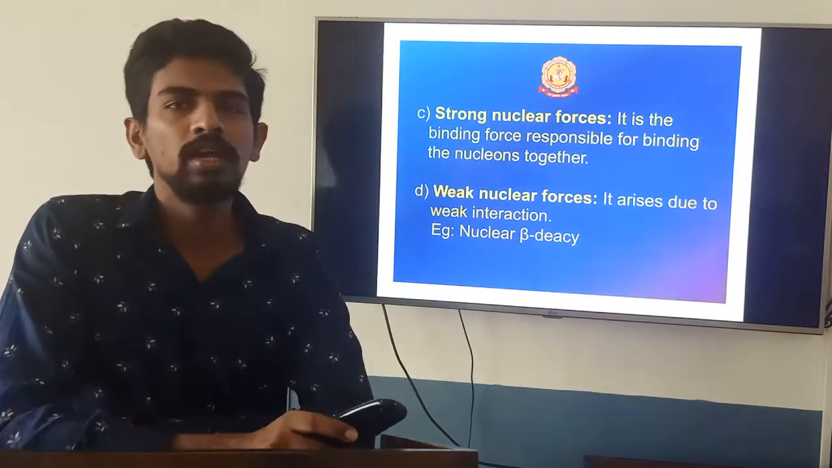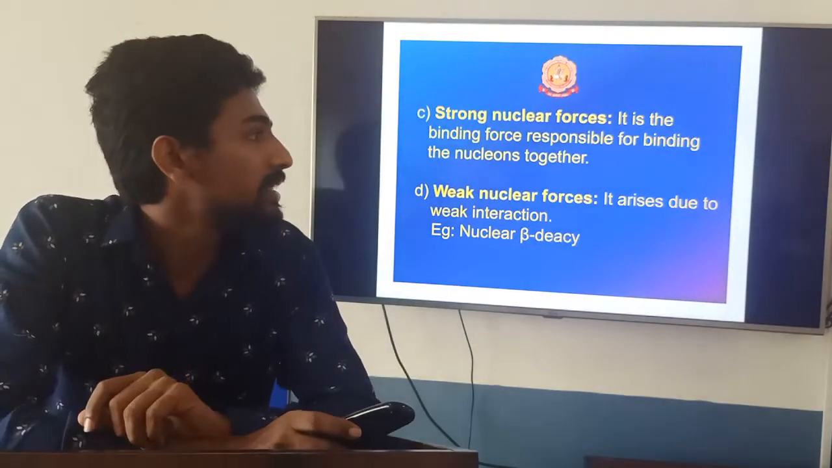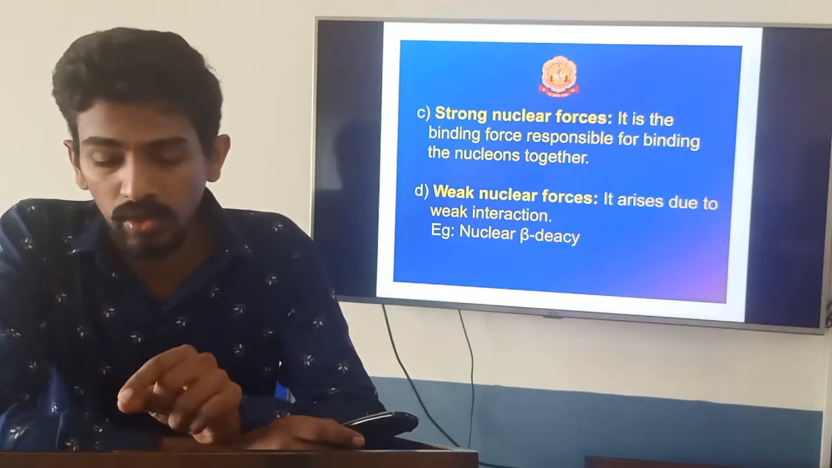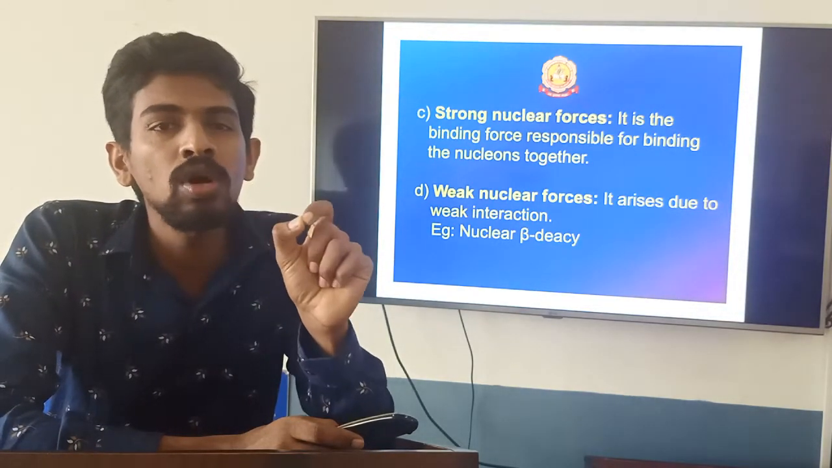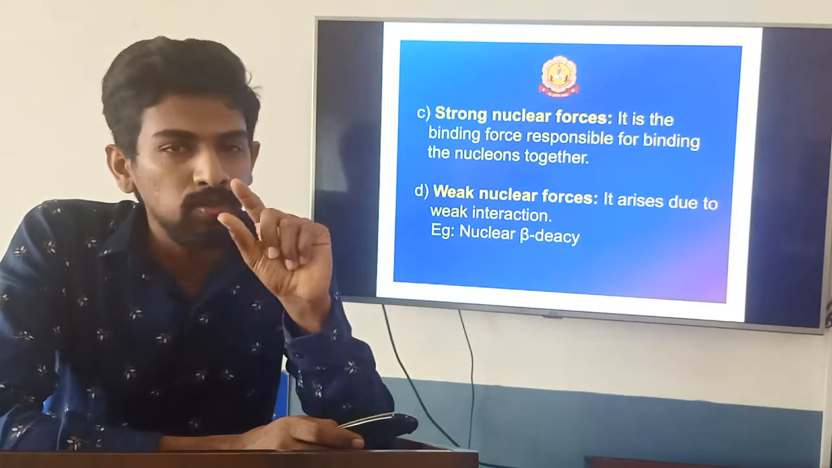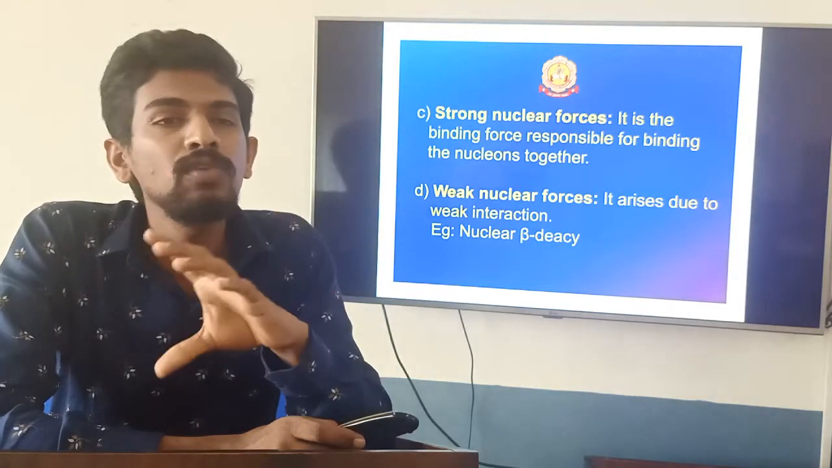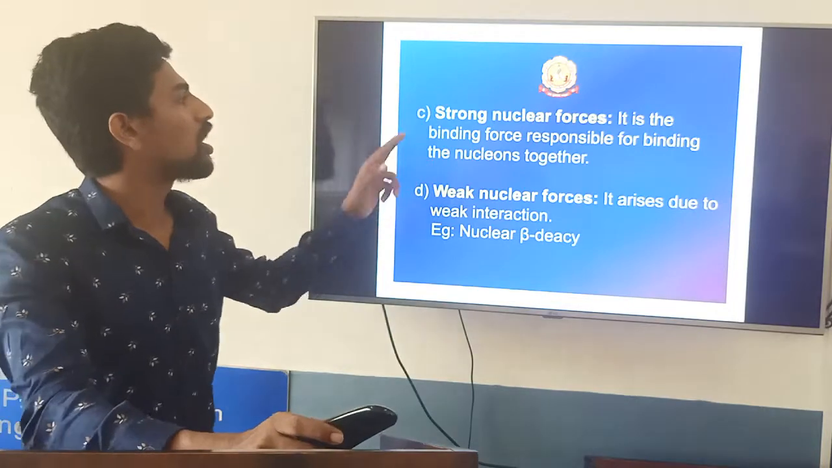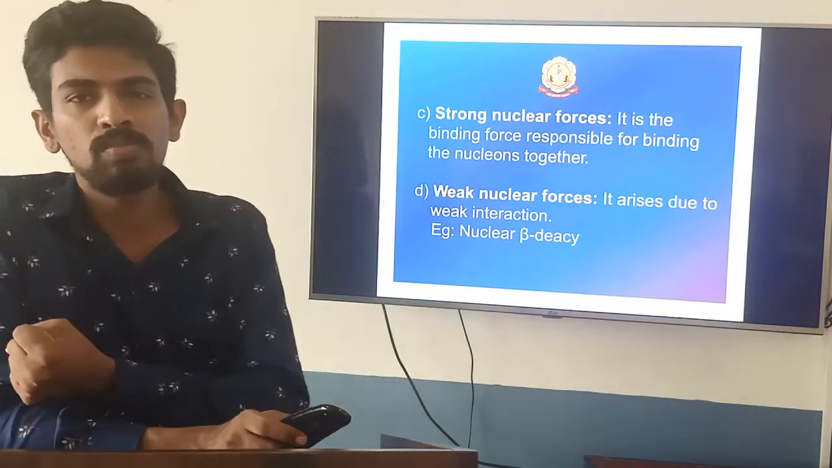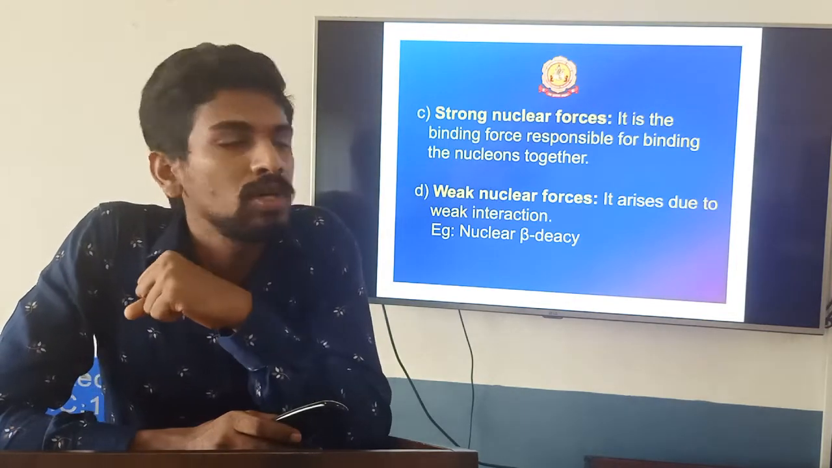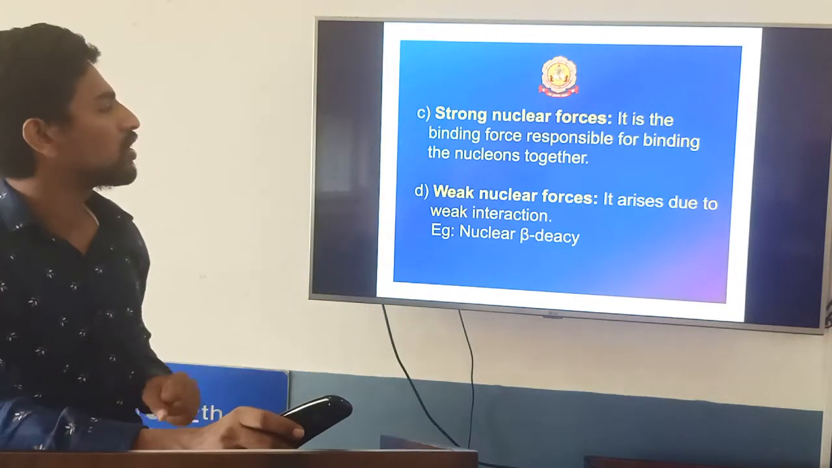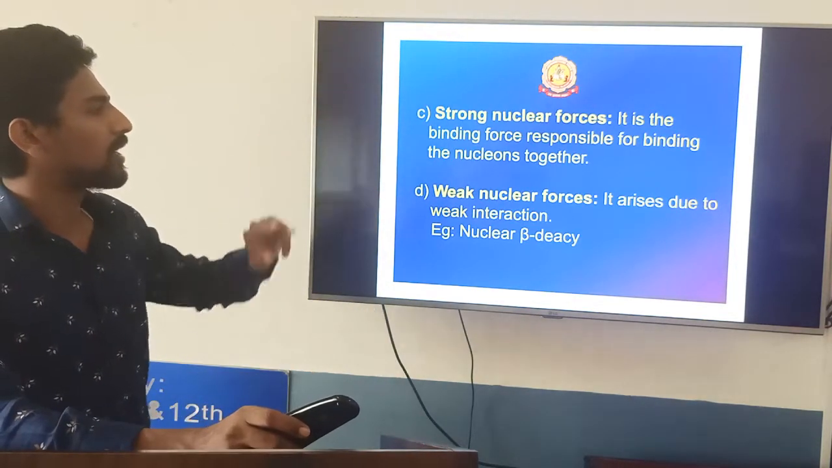Strong nuclear forces. This is the force inside the nucleus, between nucleons. That means proton and neutron, or proton and proton. So what is the force? That is the strong nuclear force. This force binds the nucleus. So nucleons are inside the nucleus because of which force? The strong nuclear force.